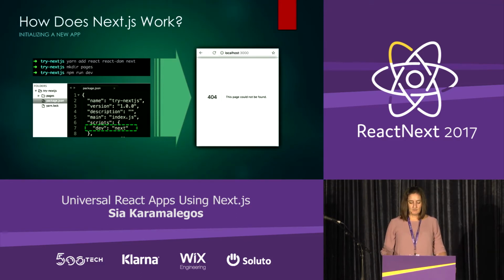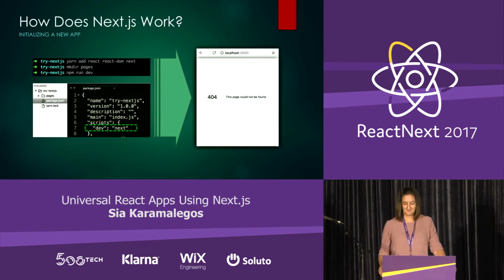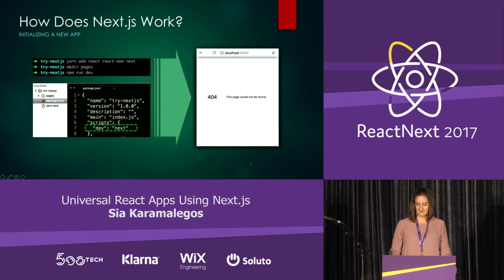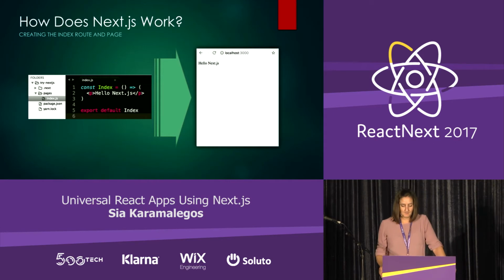So that's cool, but it would be even better if we had a page with content on this index route, right? Like, we don't want people to come to our application and get page not found. So how do we do that? Well, we create an index.js file in our pages directory. Remember that pages directory I created? And that file just needs to contain a component that represents that page.